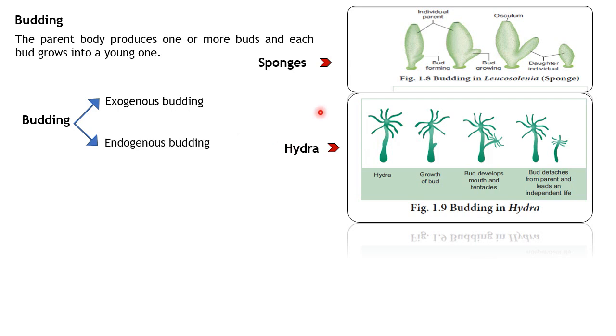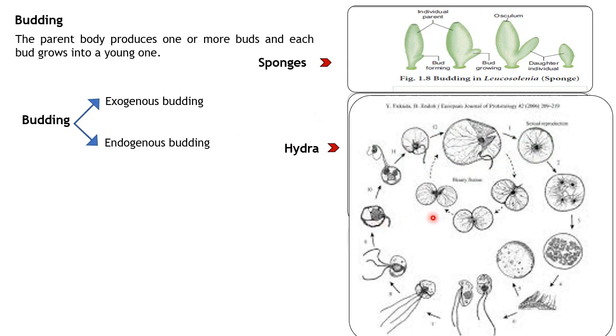Endo means inside. So this takes place in Noctiluca, which is a marine dinoflagellate. So what happens inside this Noctiluca? Hundreds of buds form inside it, but not all the buds formed due to this budding get out of the cell. Only a few individuals get out of this cell and grow as a new daughter individual, and repeat the life cycle.